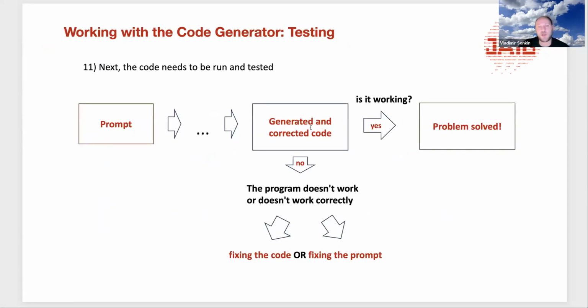It's possible, when we're generating the code, to fix the code, to make changes in the code, and to make changes in the prompt. So we are able to make changes here and there. If the response is not what we expect, we're able to fix the code and we're able to fix the prompt.